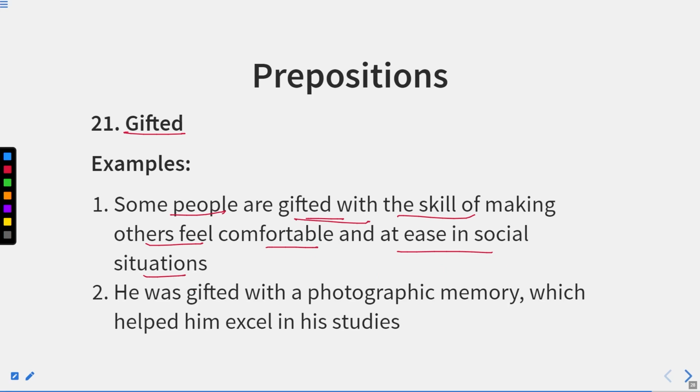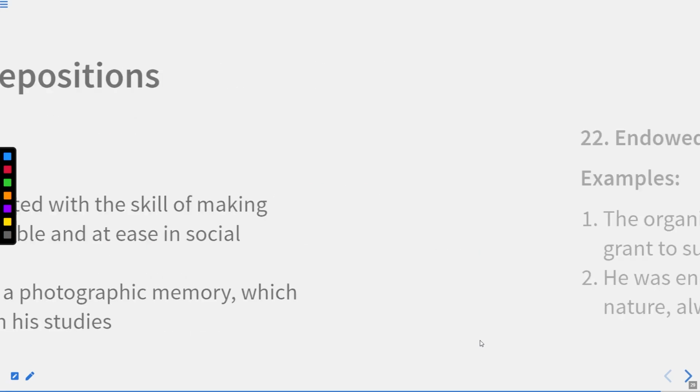So we are using gifted with because we feel lucky that we possess these qualities. He was gifted with a photographic memory, which helped him excel in his studies. So this is a great talent that a person has. Now let us move to the next one.